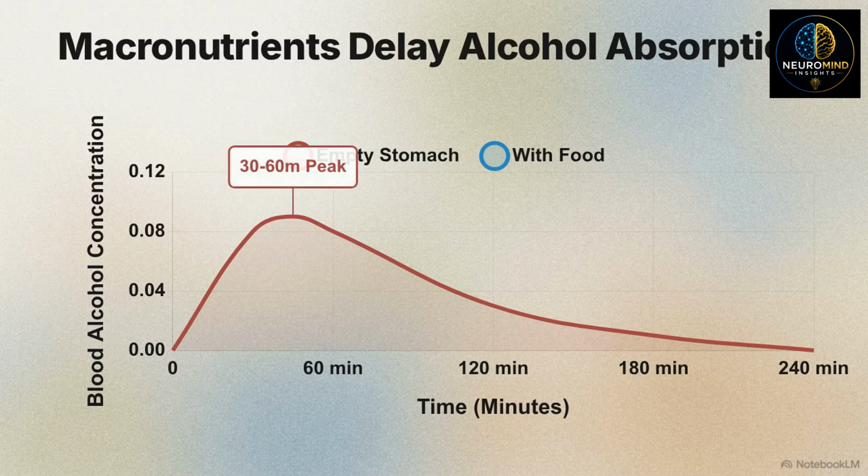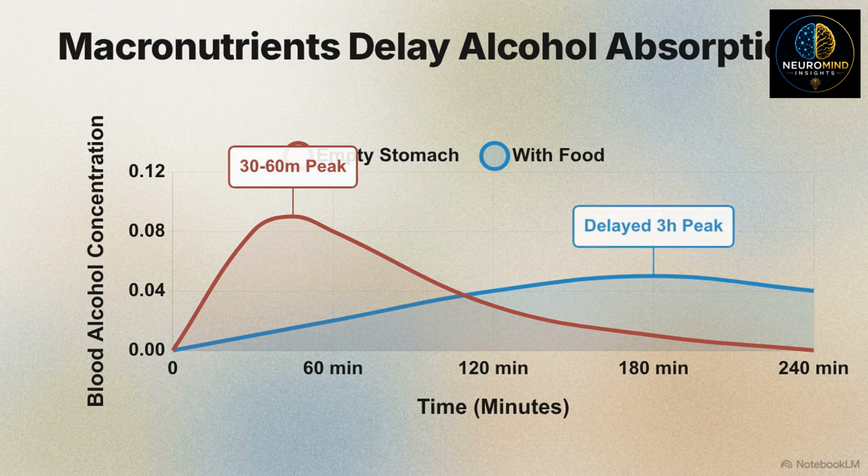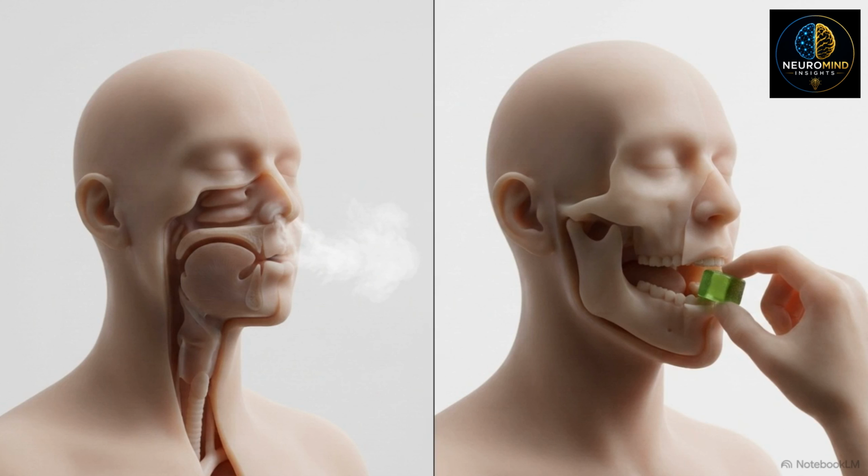The primary physiological variable that alters this curve is the presence of macronutrients. Fats and proteins slow down gastric emptying, delaying peak absorption by up to 3 hours. THC absorption is completely different. Its pharmacokinetic profile is entirely dictated by the method of administration.